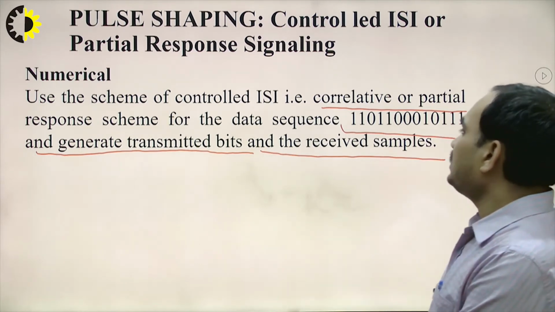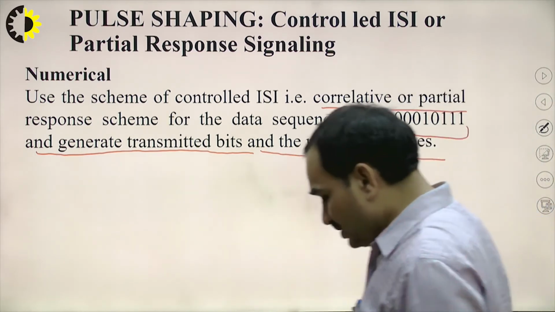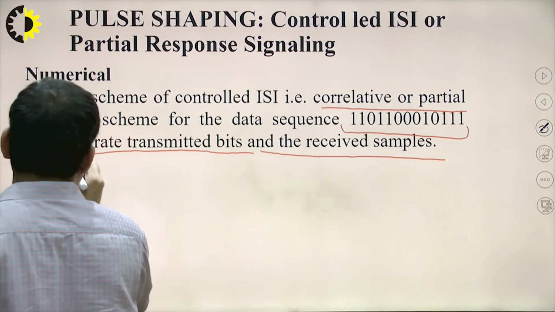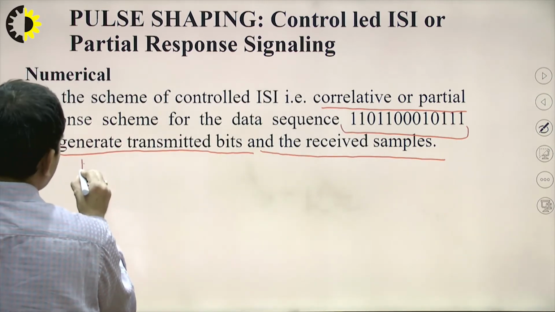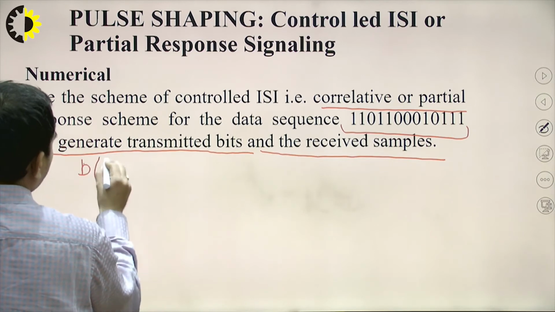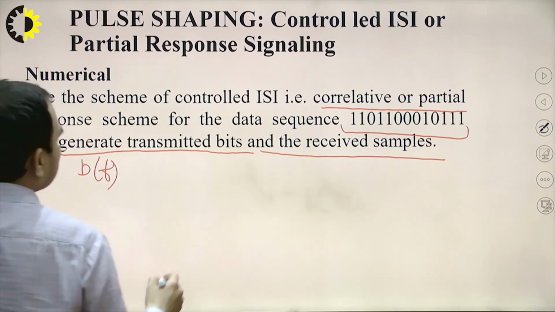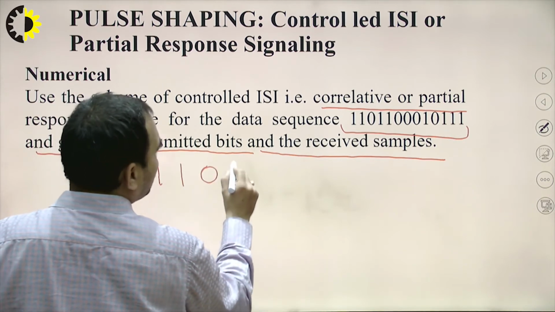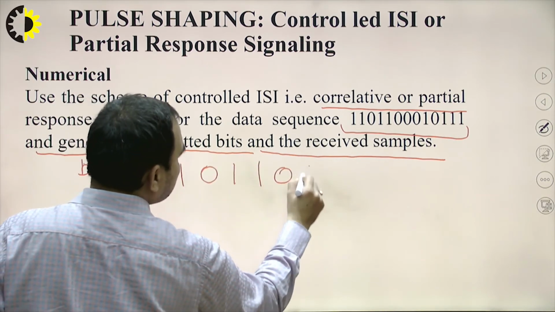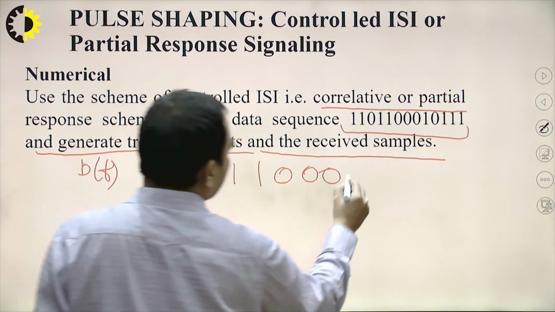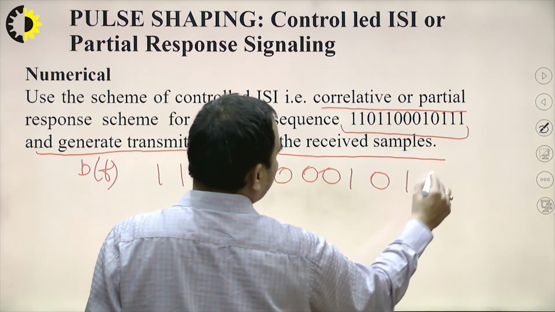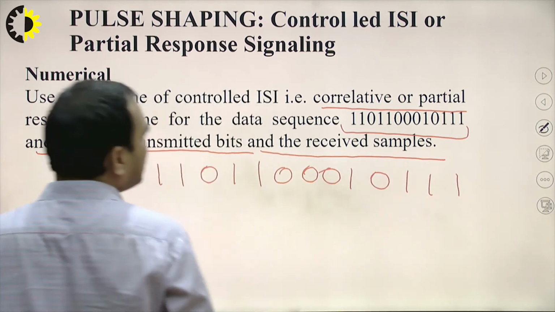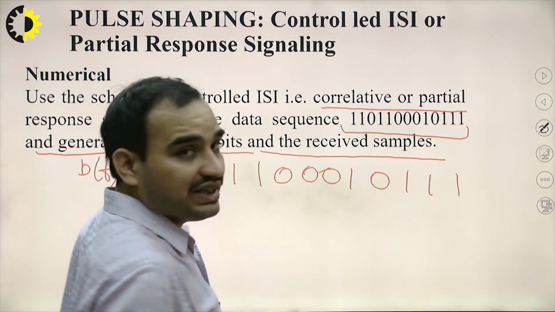Now what is the first step? The first step is that we have to write the sequence. Let's take the bit sequence given by 1 1 0 1 1 0 0 0 1 0 1 1 1. So this is the sample, or you can say the data sequence.